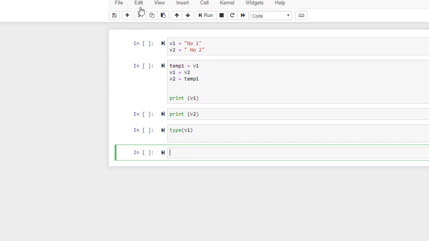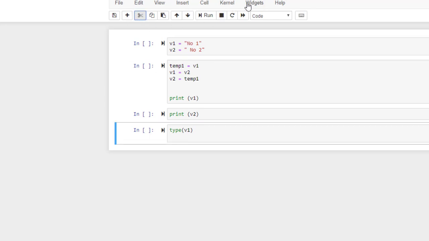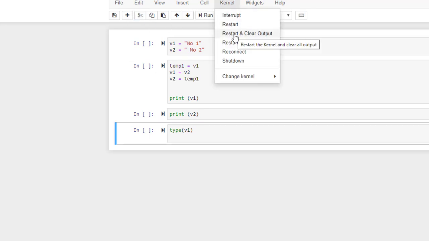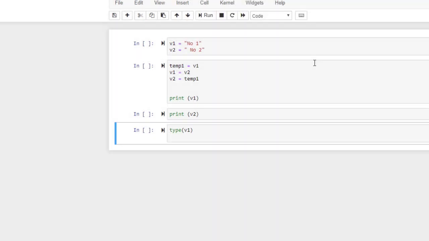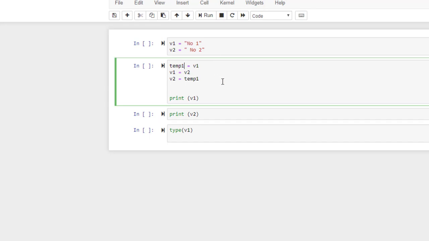Assuming that I've run this one, I can delete this and go to kernel and clear out and restart it so that I will get it fresh. So I declare my variable 1 and variable 2. Now I form another temp variable to be 1, whereas my v1 is equal to v2 and my v2 is equal to temp1.